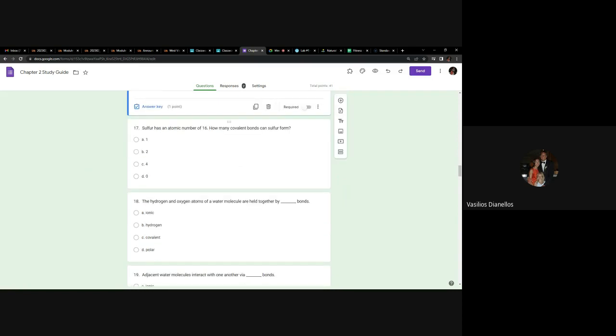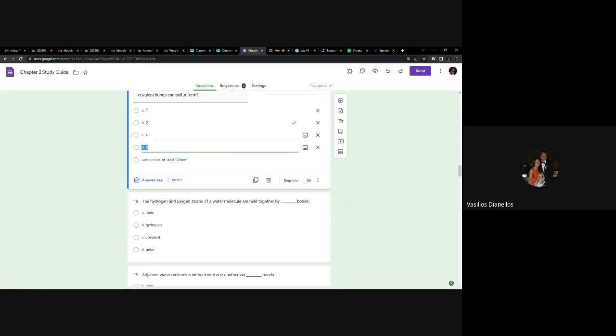Anyway, sulfur has an atomic number of 16. How many covalent bonds can it form? That takes a little bit of time to figure out, so I might not ask it, but think about it. It has an atomic number of 16. That means it has 16 protons, and since I didn't say anything about it being charged, it has 16 electrons. So that's 2 on the inside, then 8 on the outside. That makes up 10, so we still have 6 to deal with. So 6 on the outermost. If it has 6 on the outermost ring, it needs 2 more to be filled, which means the answer is 2. I know I went through that quickly, but this is being recorded, so you can pause it and let it marinate as much as you want.